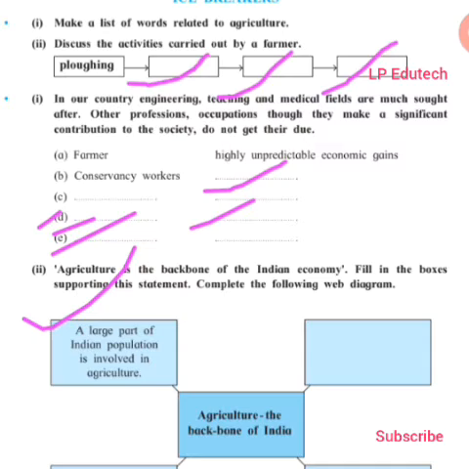Now in the same way, what are the things you can add here? Number 2, you can go for number 2. Agriculture makes India self-sufficient in terms of its requirement of food grains, right? So it acts as a backbone to the Indian economy in this case. It makes India self-sufficient in terms of its requirement of food grains.